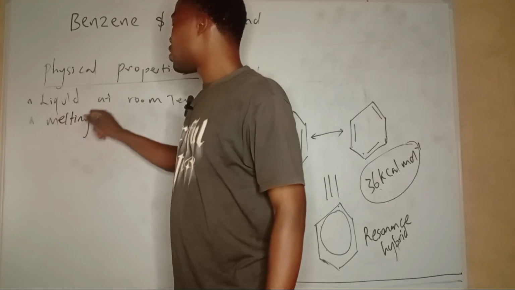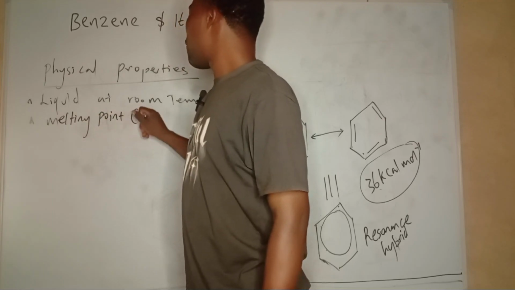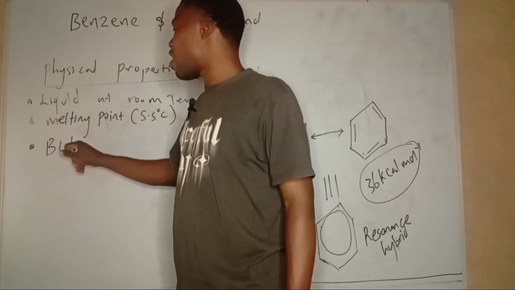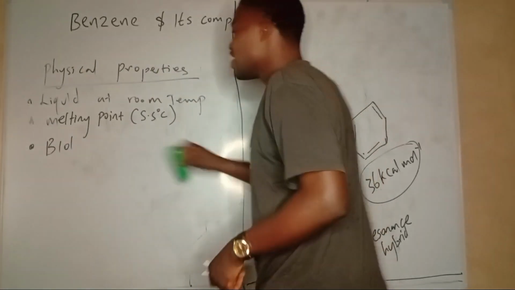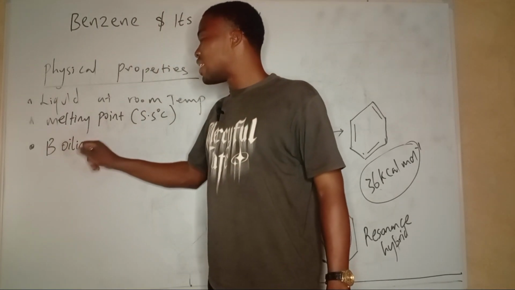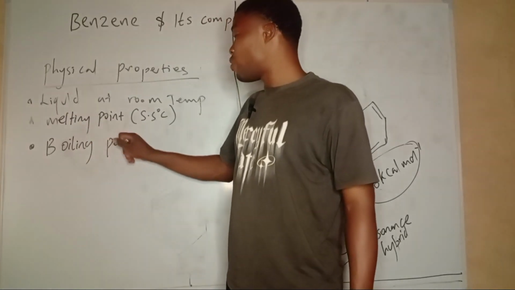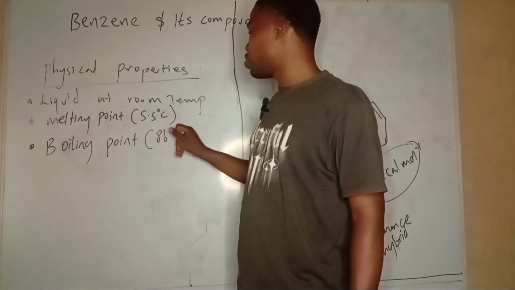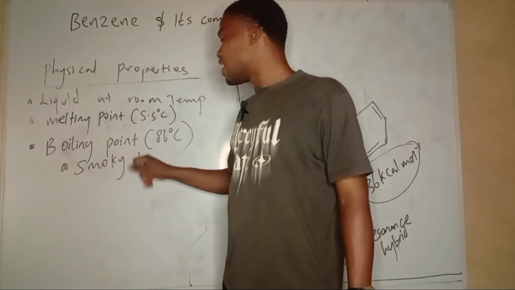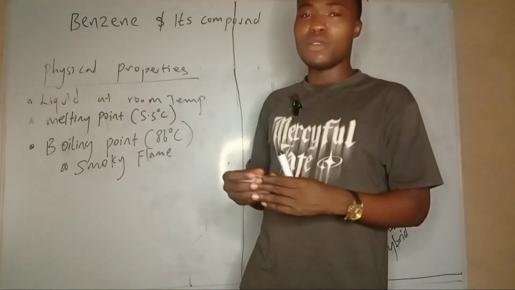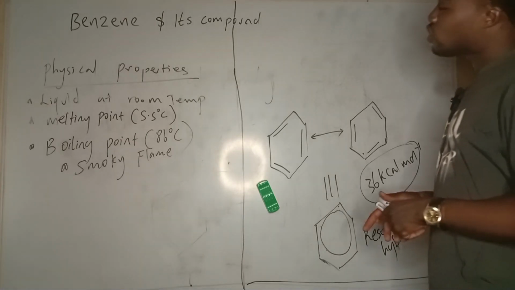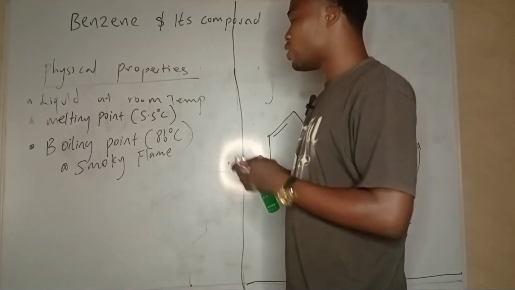It has a melting point of around 5.5 degrees Celsius and a boiling point of around 86 degrees Celsius. It burns with a very smoky flame. This explains that it is unsaturated. The benzene flame is very smoky, which tells us that it's highly unsaturated. It burns with a smoky flame that's a little bit blue in color with some yellow.